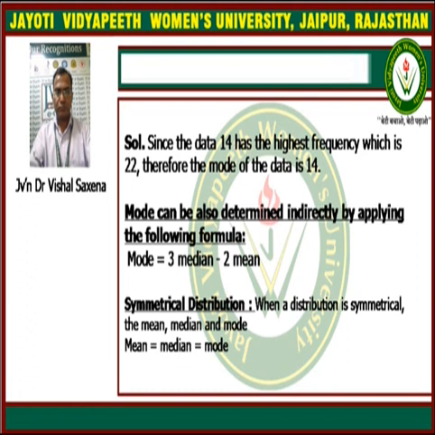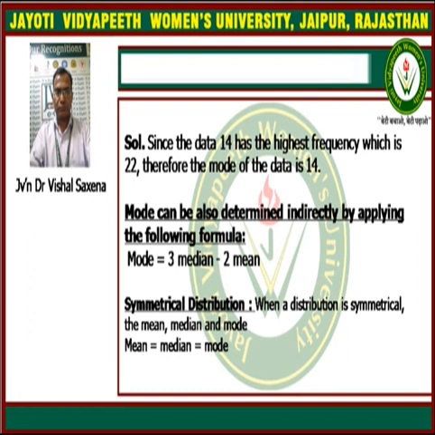This method can also be used to find mod where the highest frequency is not unique, that is, when 2 or 3 or more data values share the highest frequency. In that case the empirical formula can be used to find mod.